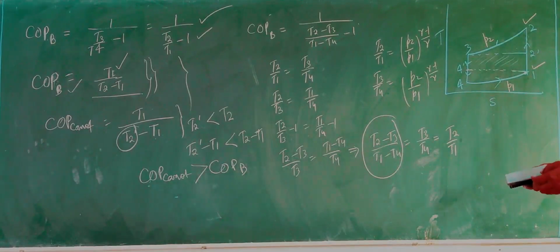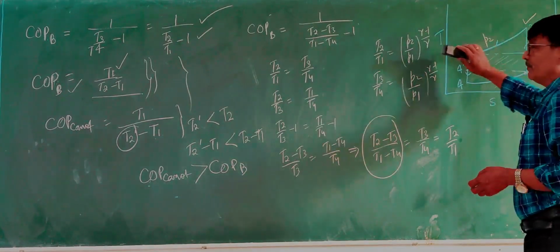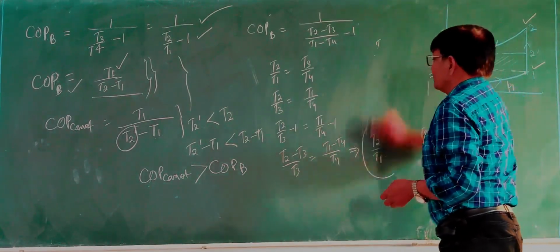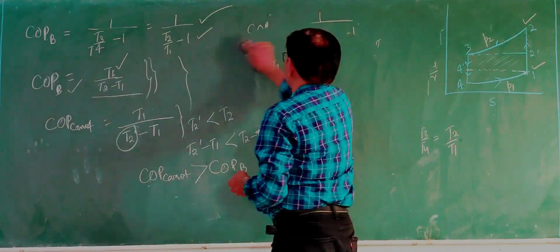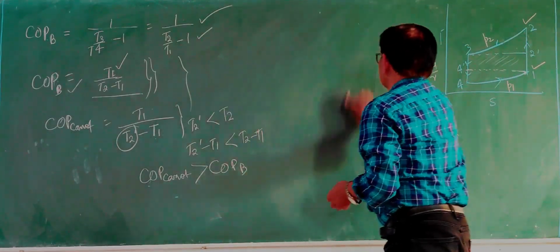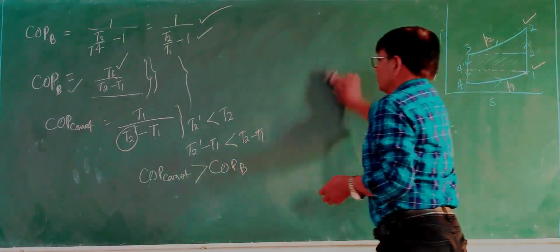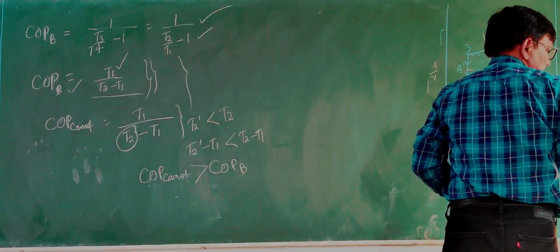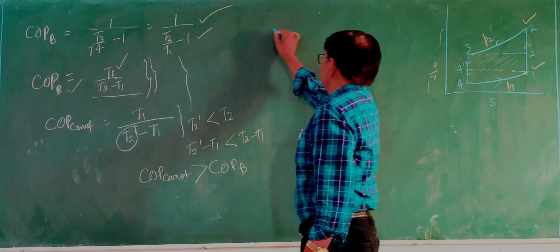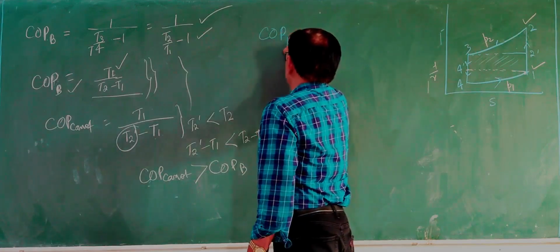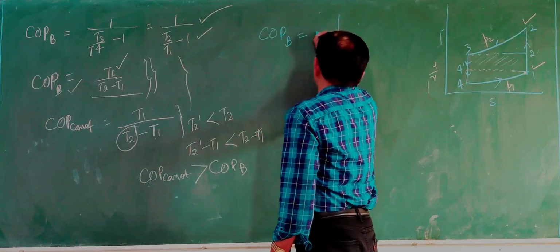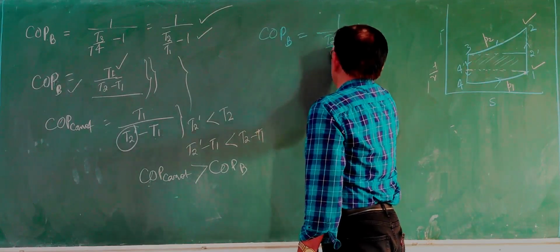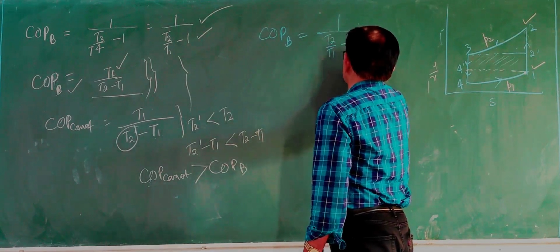Now let us see what is the impact of pressure ratio. This equation you can also represent in terms of the pressure ratio, because we have already derived the equation: COP of Brayton cycle equals 1 upon T2 upon T1 minus 1.